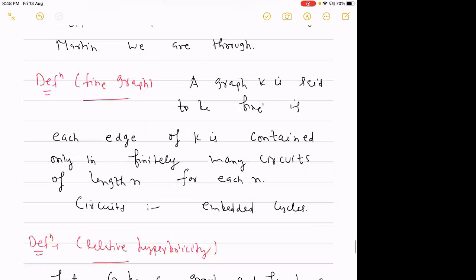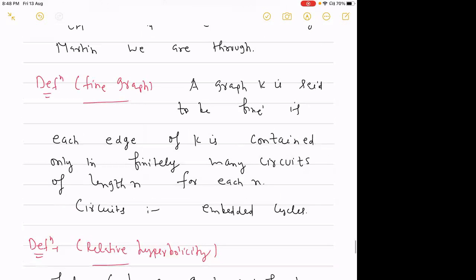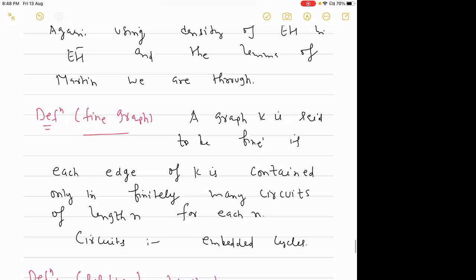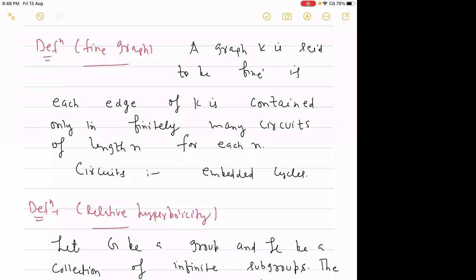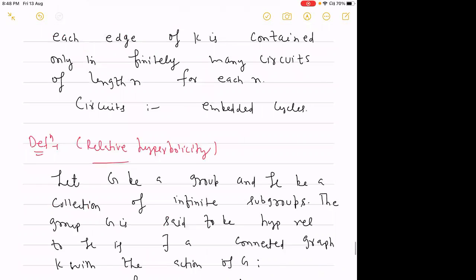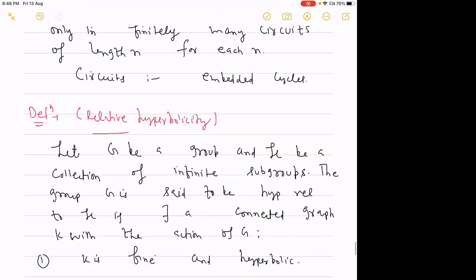So let me quickly go into the second part. To give the definition of a fine graph: a graph K is said to be fine if each edge of the graph K is contained in only finitely many circuits of length n for each n. Here circuits means embedded cycles. So why am I giving this definition of a fine graph? It is used to define the relative hyperbolicity of a group.